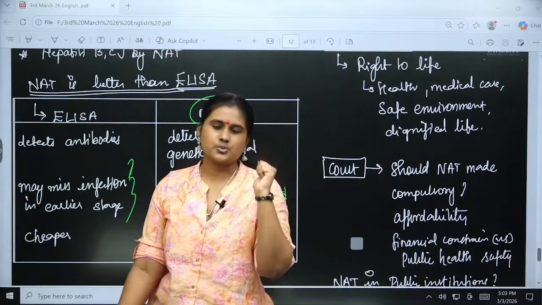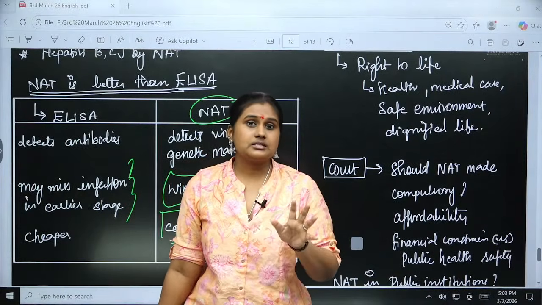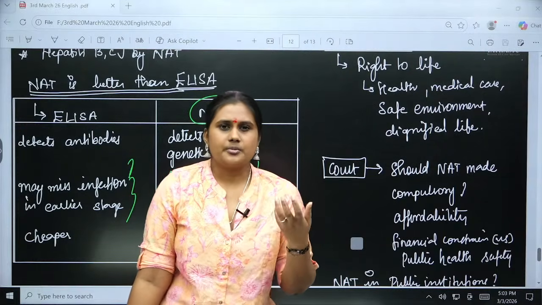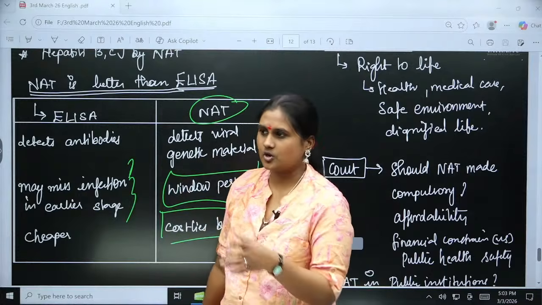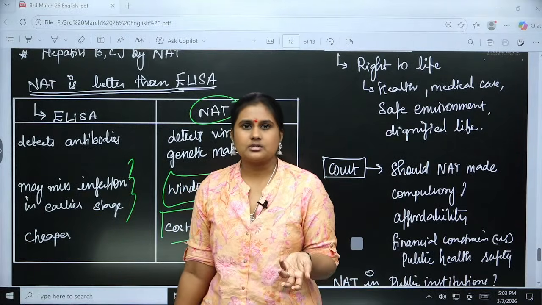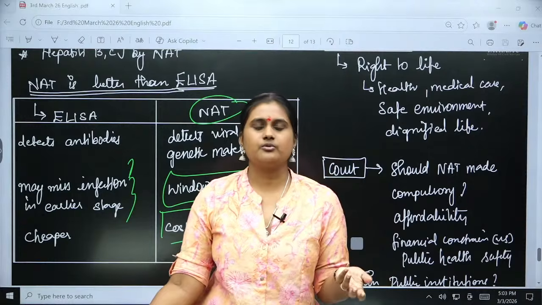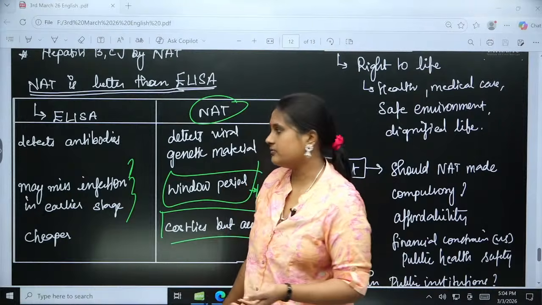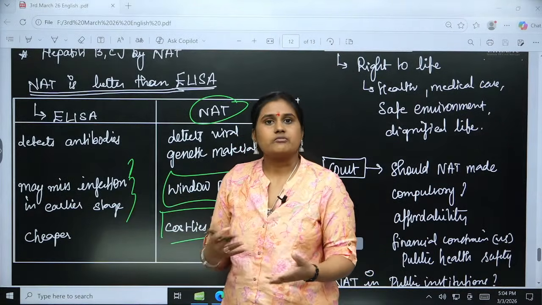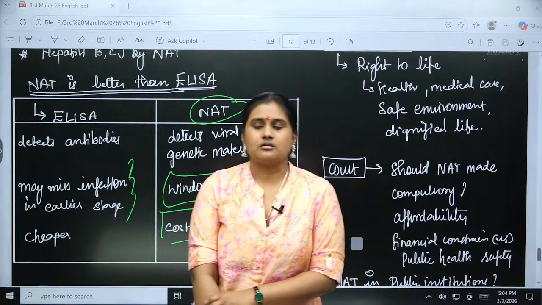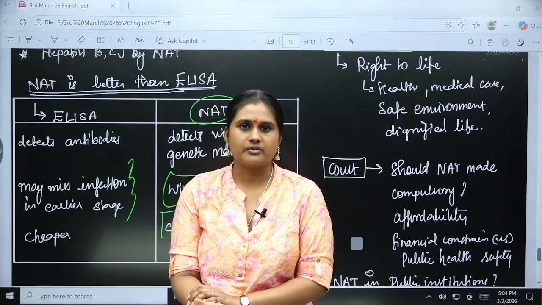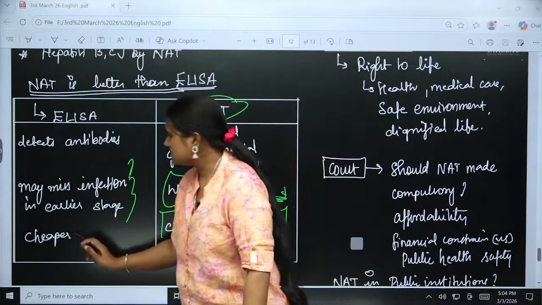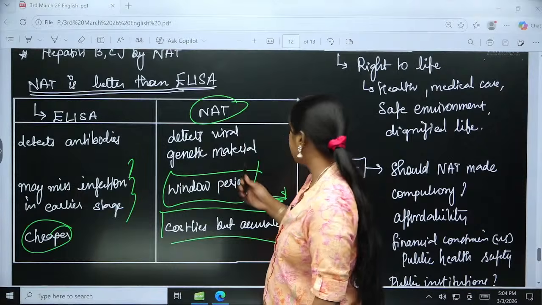That is why the Supreme Court is focusing on whether every state can afford it or not, and how many government institutions are going with NAT. All these questions are put down, and the petitioners have been advised to submit an affidavit so that the court can see further. After the affidavit we would be able to see what the concern is, like whether it is compulsory for every government institution to go with NAT. ELISA is cheaper, so this is the comparison between them.